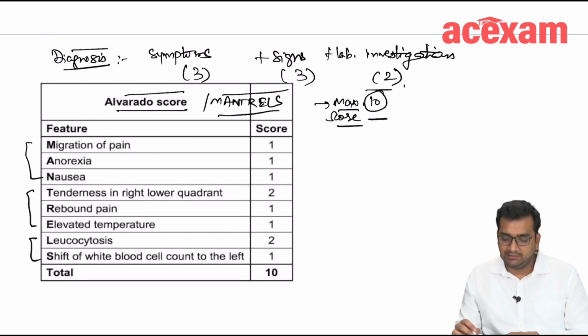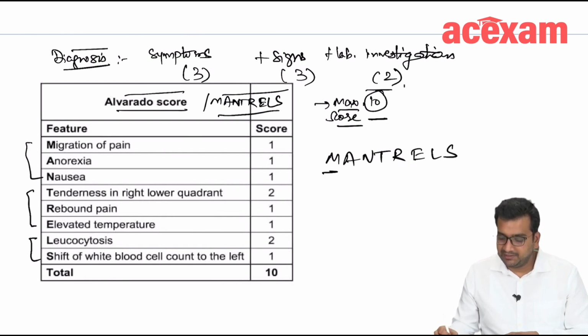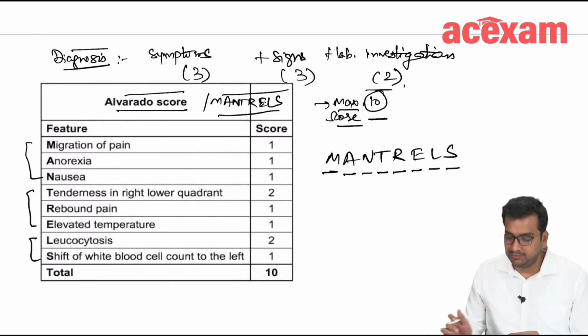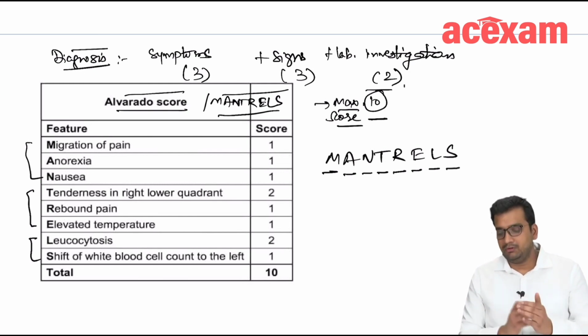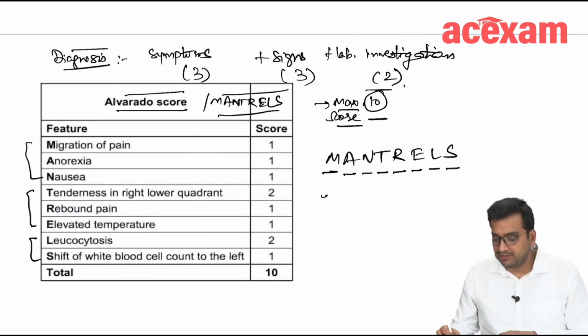So the features which are included in this Alvarado score are, as you can see here, the migratory pain, anorexia, nausea, tenderness in the right lower abdomen or right lower quadrant, rebound tenderness, elevated temperature, leukocytosis, and shift to left. Okay, this we have discussed before. Now, 1 point is given to all these features, and 2 points are given to two features.